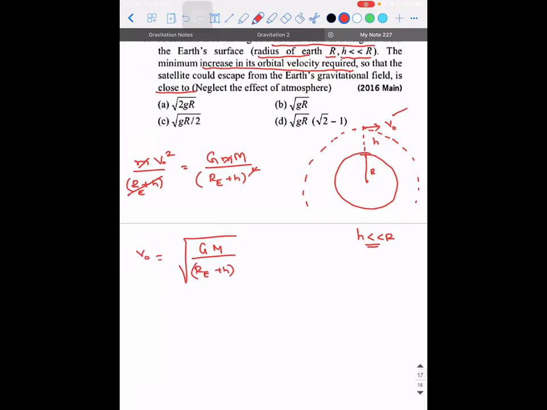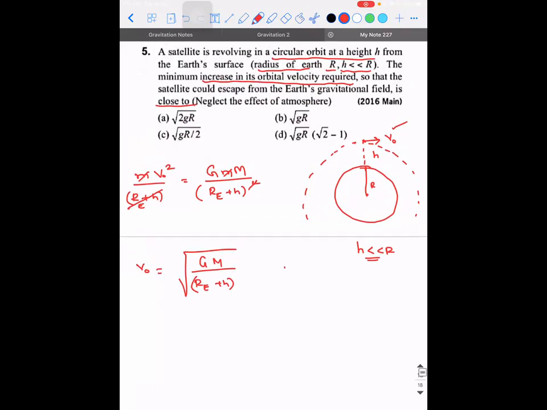But what is the important point given in the question? h is very much less than R, which implies Re plus h can be approximated to Re. So what will happen in this place? It will be root of GM divided by Re. Correct? Or it is root of GM into Re divided by Re square. Is this right?